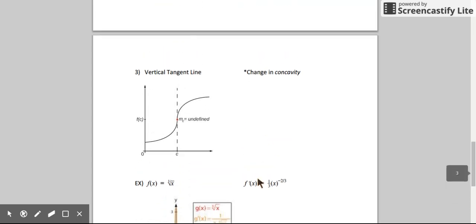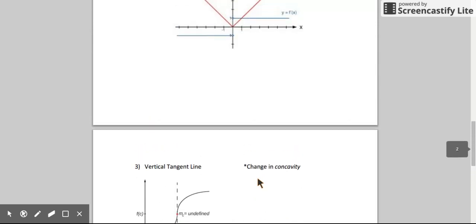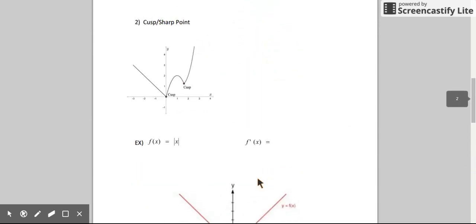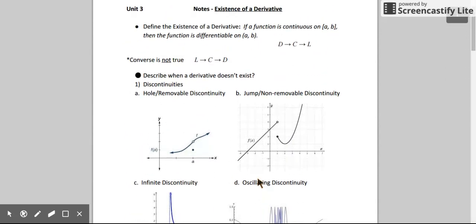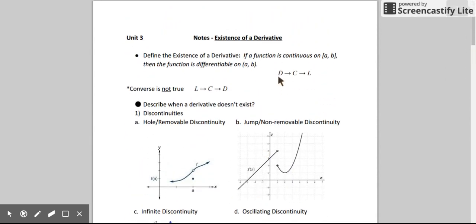So 3 cases where we can't find derivatives: vertical tangent lines, sharp points or cusps, and any discontinuity type. And one more time, if the derivative exists at a certain point, that automatically implies that the function is continuous at that point and that the limit exists at that point. Not true if we try and describe that backwards. Just because a limit exists does not mean it's continuous at that point, and just because a function is continuous at a point does not mean that the derivative exists.